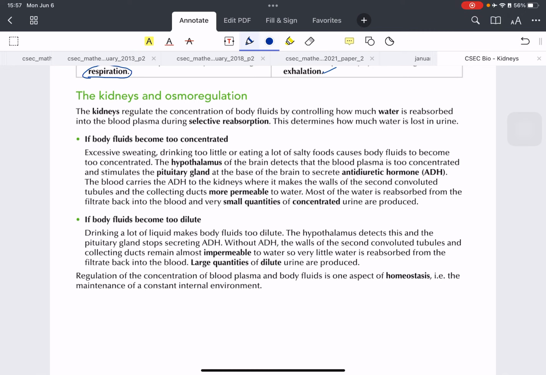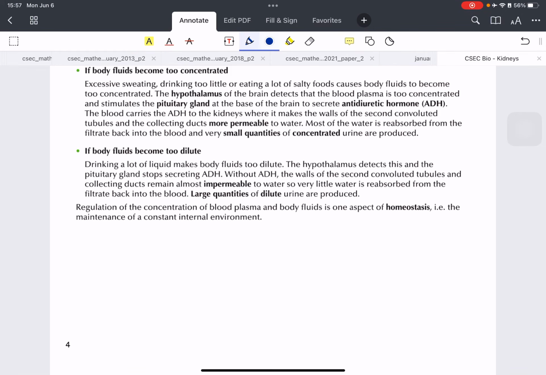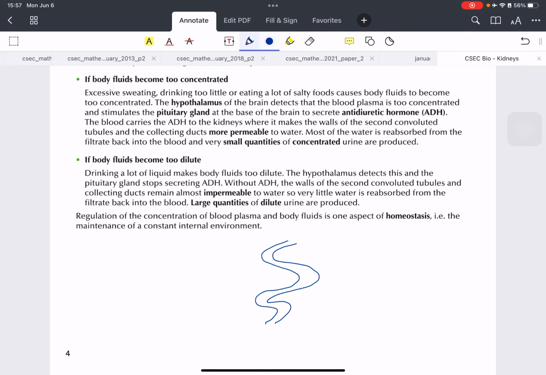Alright, now what role do the kidneys play in osmoregulation? Well, this is where the ADH and the distal convoluted tubule comes in. So, let's pretend that this is your distal convoluted tubule here. Okay? If the body says that there is too little water in the body, or the plasma is too concentrated, the body is going to secrete a hormone called ADH.